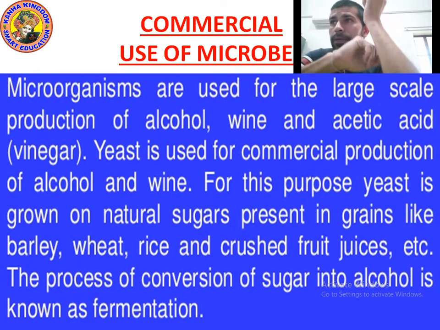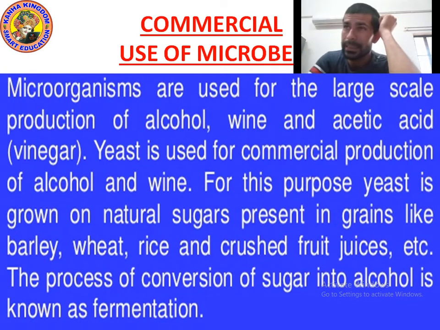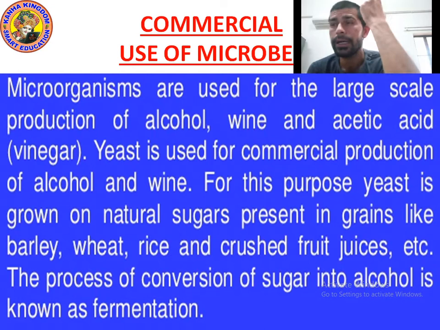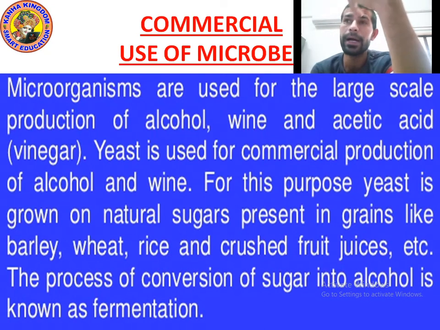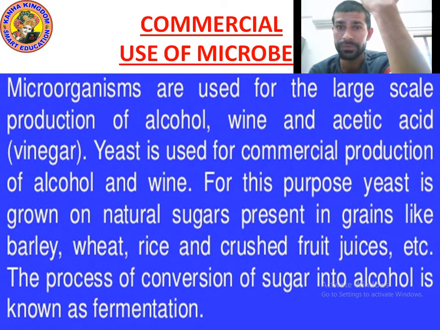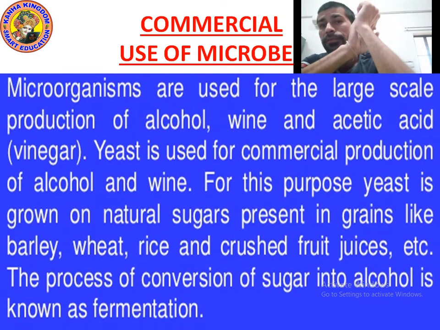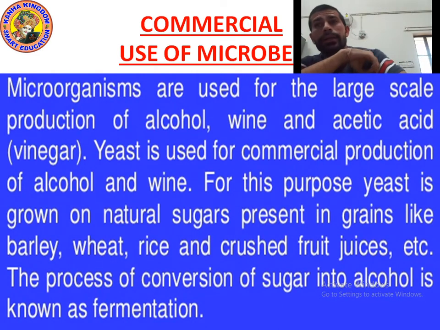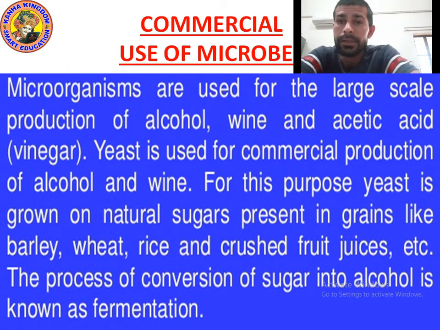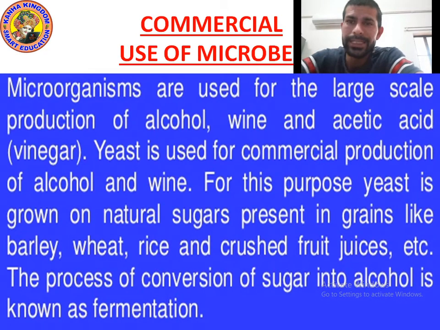Point number 3, for this purpose, yeast is grown on natural sugar present in grains like barley, wheat, rice and crushed fruit juice. Point number 4, the process of conversion of sugar into alcohol is known as fermentation. I hope you understood. Let's move on to the next point.